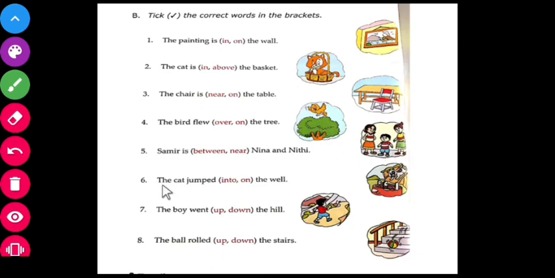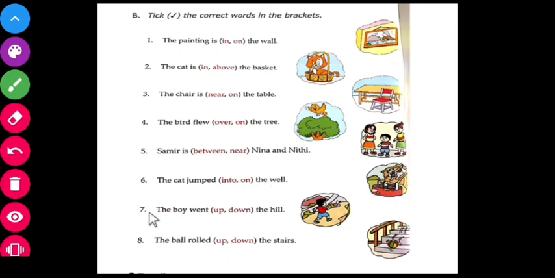Next, sixth one. The cat jumped dash the well. So where is the cat? The cat is jumping into the well. So the correct preposition is into. So the cat jumped into the well. Okay.